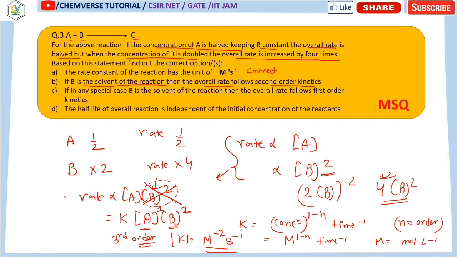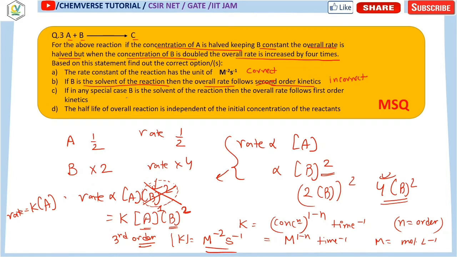So we can ignore the change. It will be a very minor change. So now we will not consider the contribution of B. For this case, the rate is nothing but some rate constant into A. So it's now first order kinetics. So if B is a solvent, the claim that the overall rate follows second order kinetics is not the correct option. It will be first order kinetics. So option number B is incorrect.